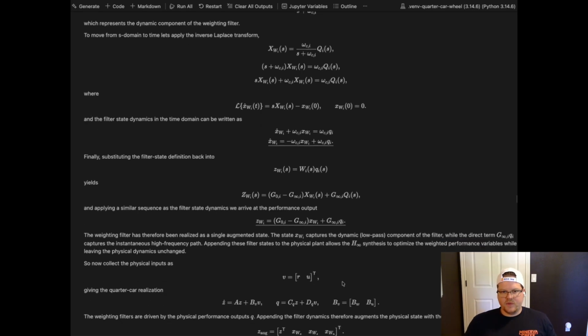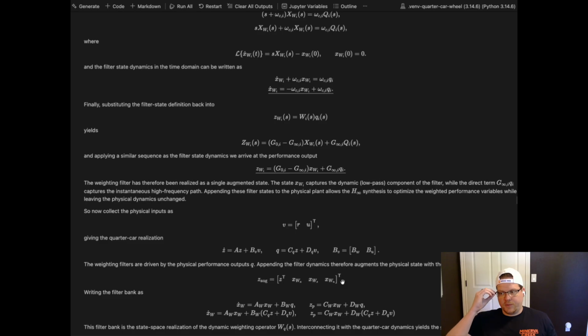And so now we have this filter block or filter bank down here for each of the three states, and we can obviously pack them together to make a state space form. And so we're going to augment our original dynamics and output with this new filter state. So it's almost like an onion in some ways, is kind of how I like to think about it. So we have the quarter car realization here, the Q, CQZ plus DQV.